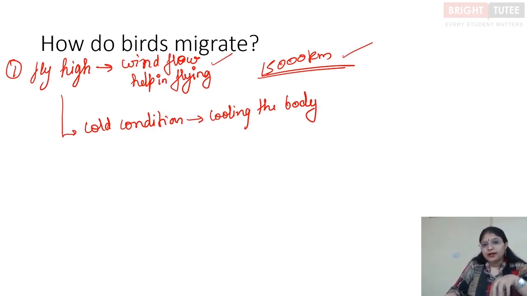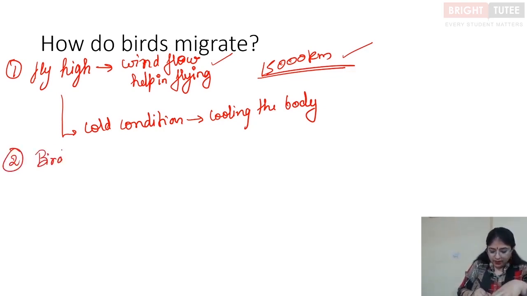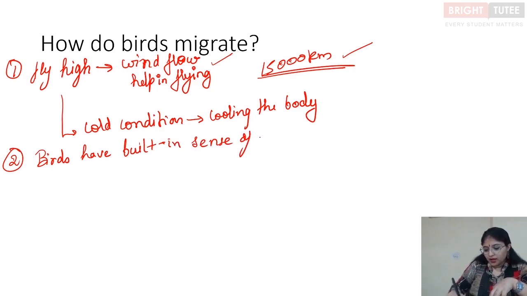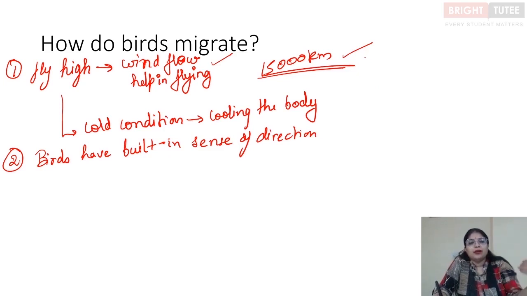Now, how do they find their directions every time? How do they reach their particular place? It seems that the birds have a built-in sense of direction. This theory is supported by the evidence that birds reach, say, Bharatpur or Sultanpur at a particular time. Also, we know that in the olden days, birds like pigeons and ravens were used to send messages. So this shows that birds have a built-in sense of direction, right?